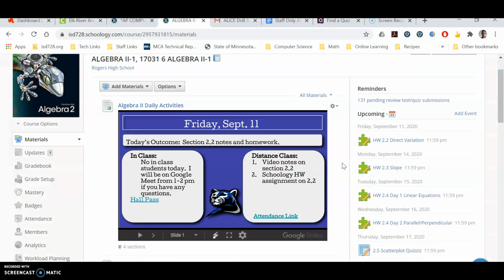As far as grading wise, we decided as Algebra 2, we met this morning, this Friday, September 11th, and we decided that the way they're going to be scored is they're going to just be rounded up. So you'll see a score out of 3, and if you get even 2.01, that'll round up to 3. Obviously 2.5 would round up to 3, 2.4 too. And then if you get something like 1.8, that rounds up to 2. 1.01 would round up to 2 also. All right, so we're going to just round them that way. And you do have unlimited attempts, so if you want to try to improve your score, you can.